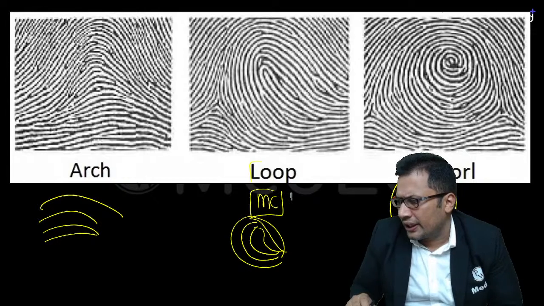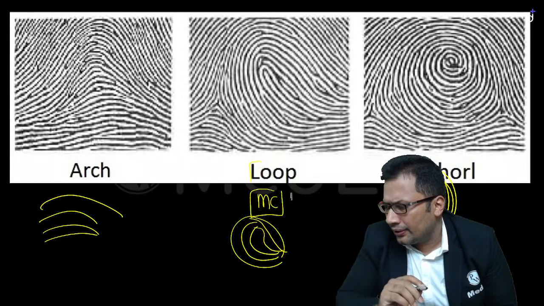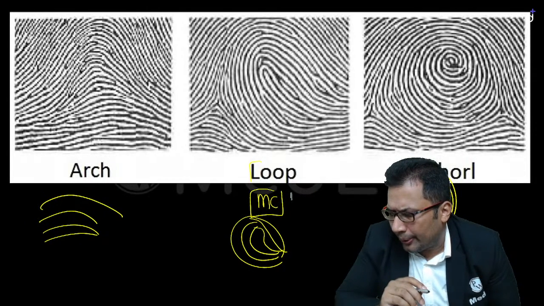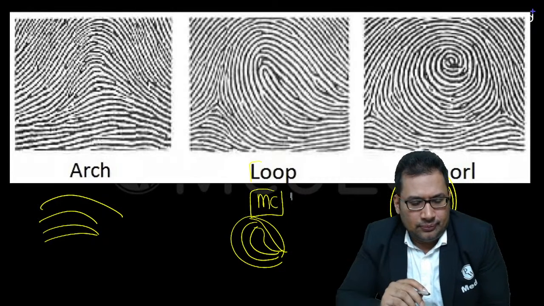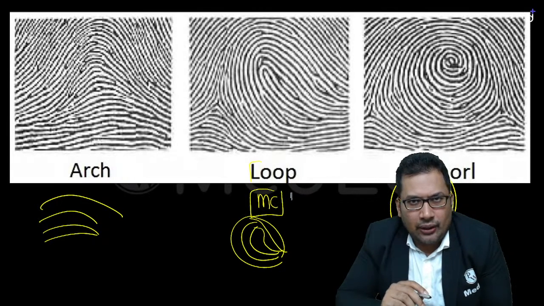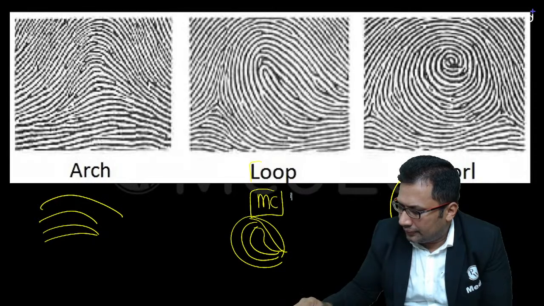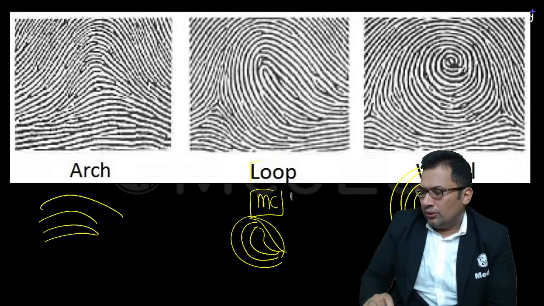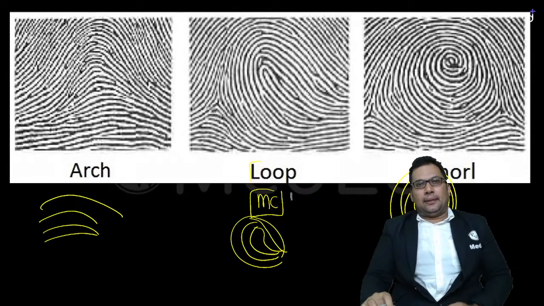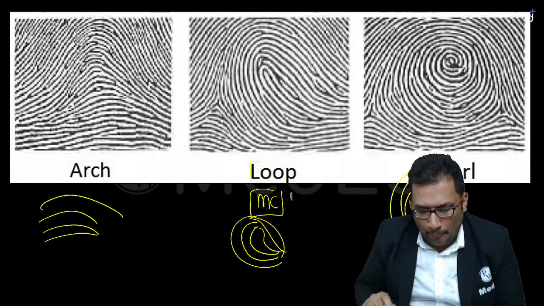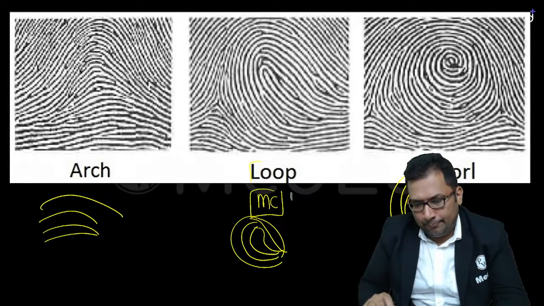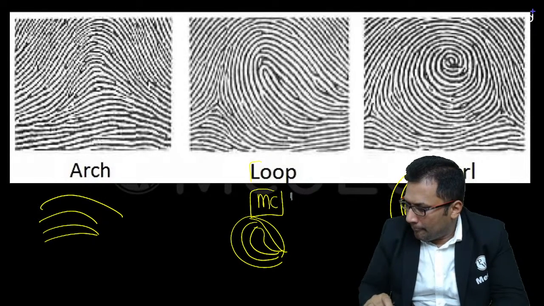Who discovered fingerprint? Can you guess? Simple question. Try this. Who discovered fingerprint?